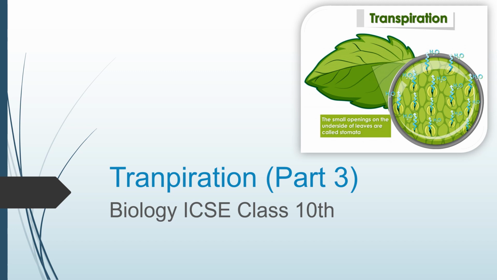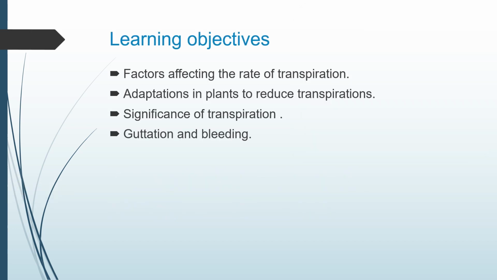In today's brand new episode we are going to discuss the factors affecting the rate of transpiration, how plants get adapted to reduce excessive transpiration, what guttation is, what bleeding is, and the significance of transpiration. By the end of today's lesson, you will know the factors affecting the rate of transpiration, the adaptations in plants to reduce transpiration, the significance of transpiration, and what guttation and bleeding are.